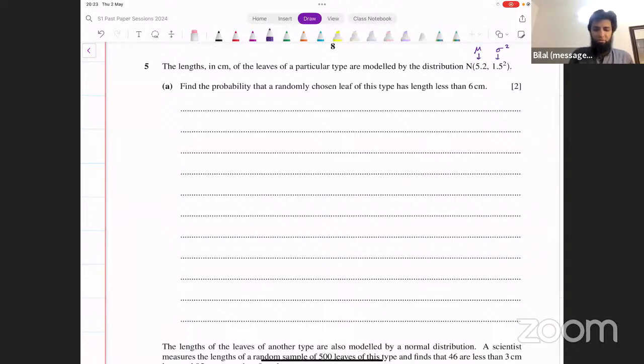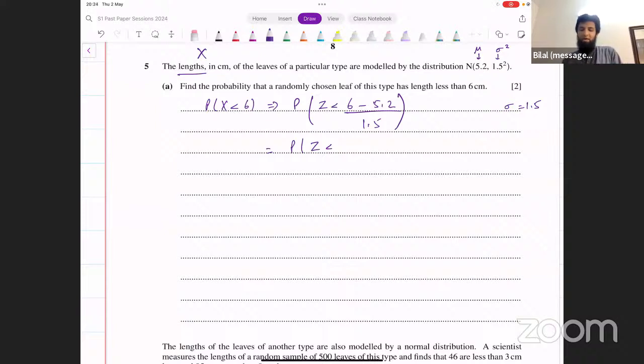Now, this is simple normal distribution, right? If the lengths are denoted by x, we want to find the probability that x is less than 6. It's normal distribution. We convert it to z first of all. It becomes z less than 6 minus mu, which is 5.2, divided by sigma. Sigma in this case is 1.5. So we divide by that and see what that gives us. Probability of z less than 0.8 divided by 1.5, and that's giving me 0.533 to 3 decimal places, because the values of z in the table are correct to 3 decimal places.